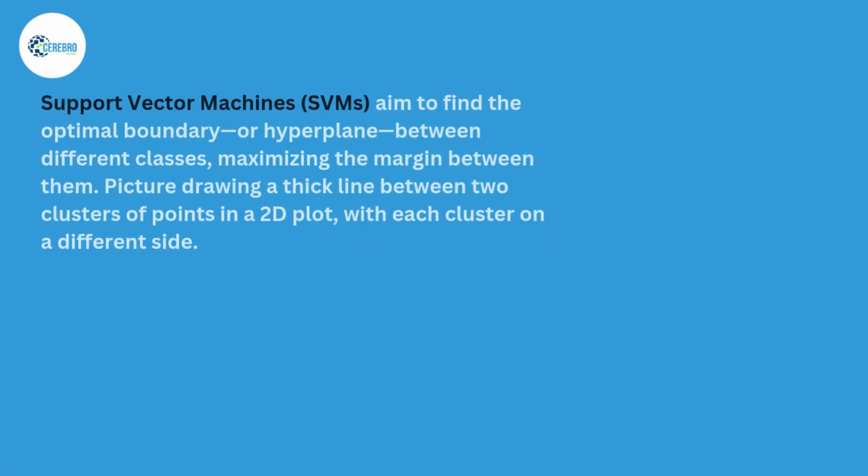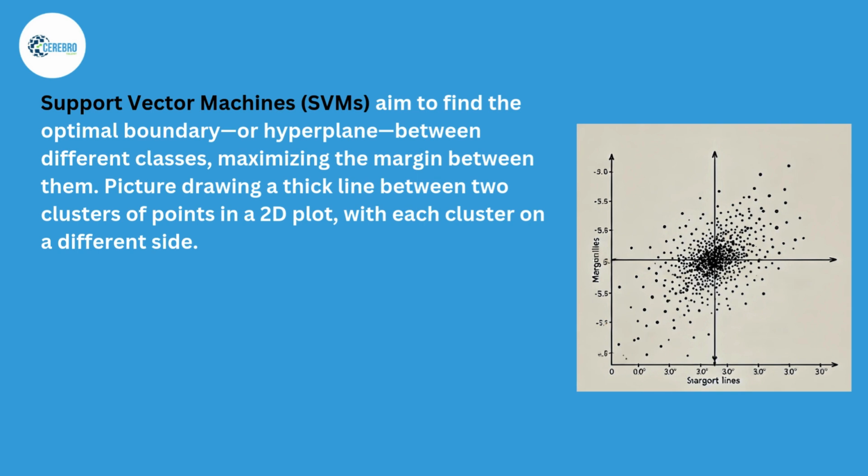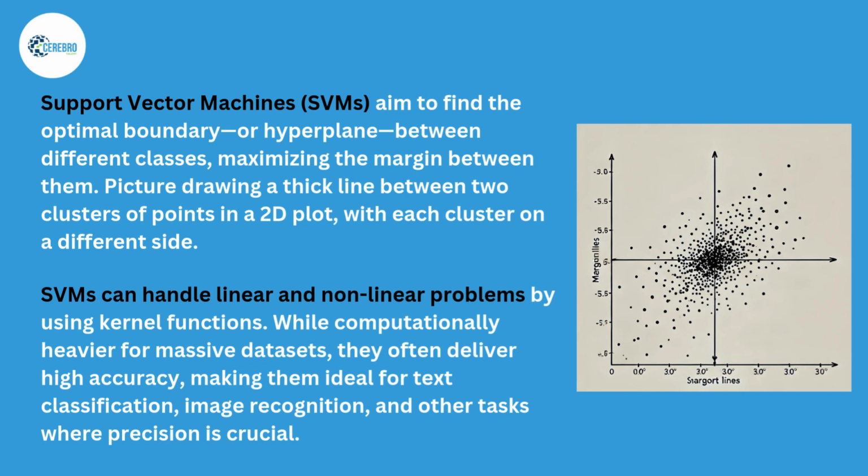Support vector machines, SVMs, aim to find the optimal boundary, or hyperplane, between different classes, maximizing the margin between them. Picture drawing a thick line between two clusters of points in a 2D plot, with each cluster on a different side. SVMs can handle linear and nonlinear problems by using kernel functions. While computationally heavier for massive datasets, they often deliver high accuracy, making them ideal for text classification, image recognition, and other tasks where precision is crucial.